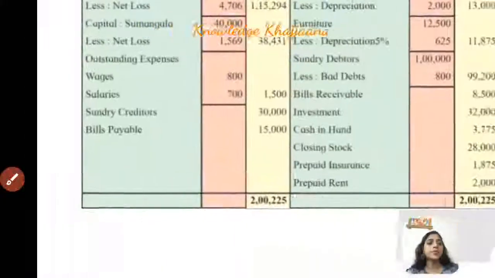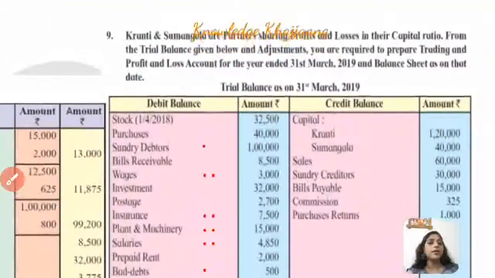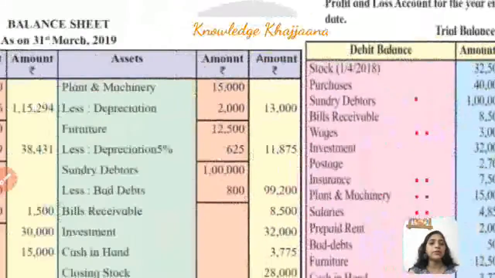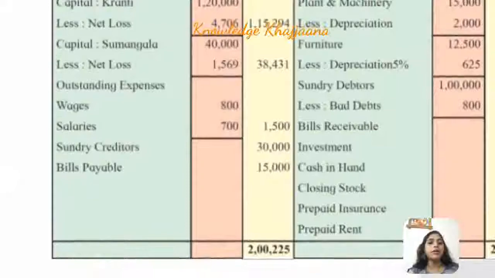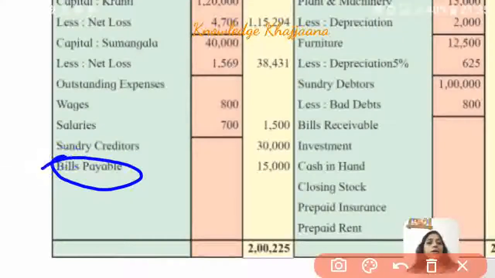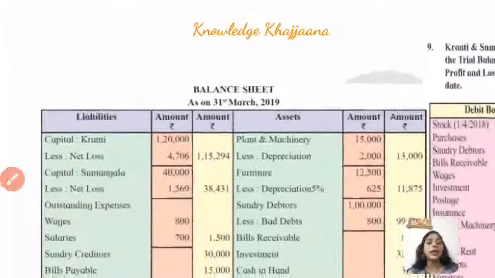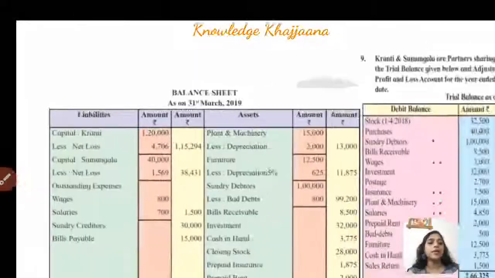Next item, it is bills payable. See, bills payable again a liability because you haven't paid the bills. So bills payable is a liability amounting to rupees 15,000. So it is also recorded on the liability side of the balance sheet. See, bills payable amounting to rupees 15,000 recorded on the liability side of the balance sheet under other liabilities. Okay, next,